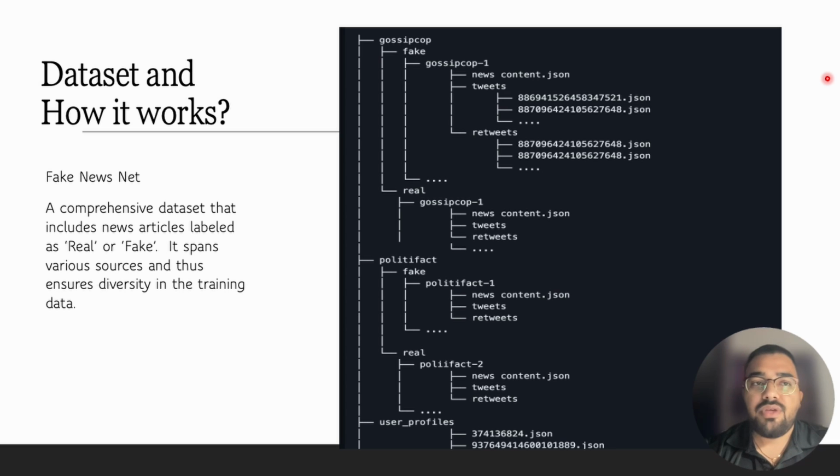And we actually trust this data set since it's been used by various other projects that have come out, and their predictability looked really good to us, so we went on with this data set. This data set serves as our compass, guiding us through the dynamic landscape of news authenticity. And I would further like to hand over the mic to Vrenda, who would explain how the model works.